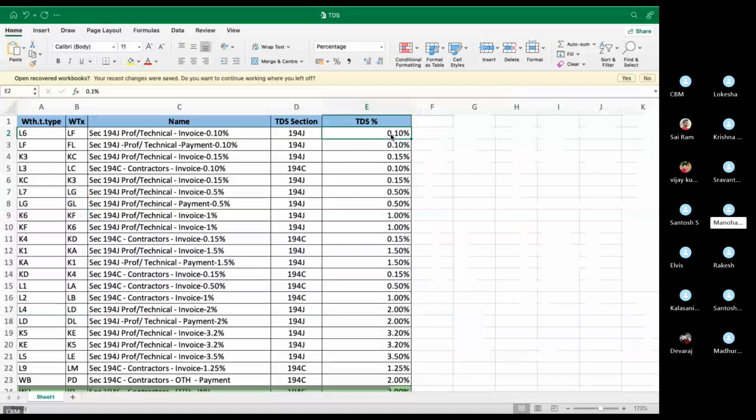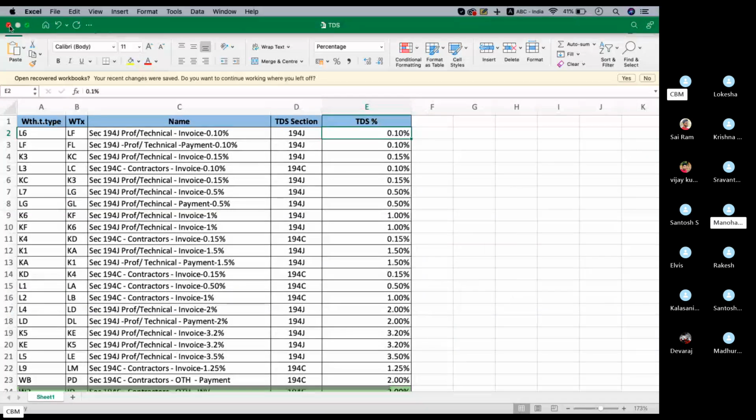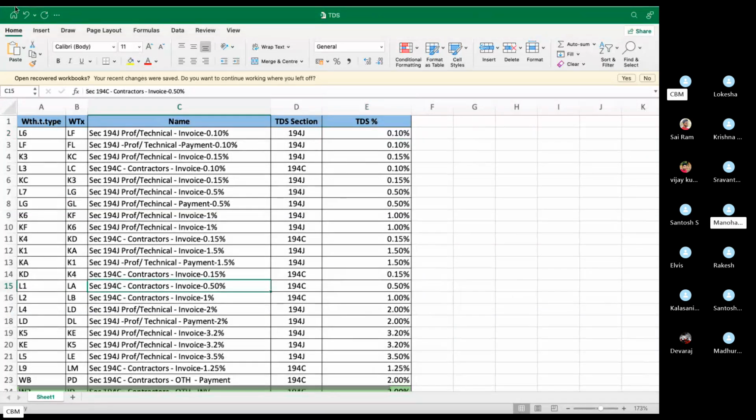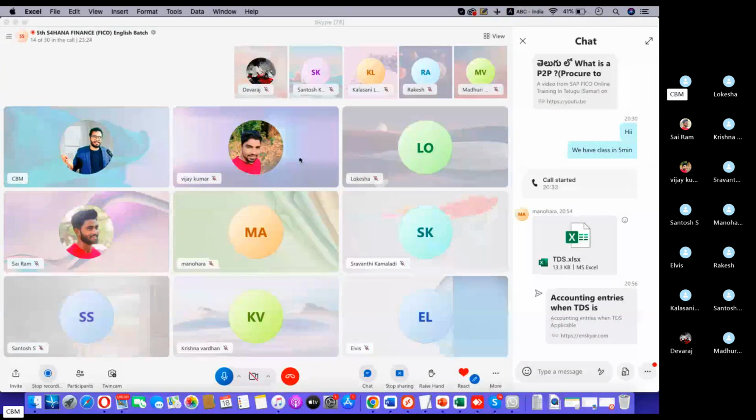For the doctor's professional fees, we are given 194J, sir, 10%. So you first connect with your client and ask what kind of sessions are there for TDS, because based upon their business TDS will be applicable. Got my point? So first ask your client what kind of business he is dealing with, what are the TDS sessions for that, what is the threshold limit, and what is the percentage of taxes.